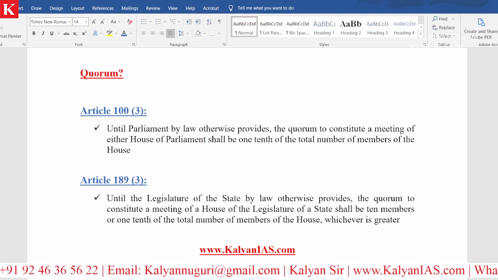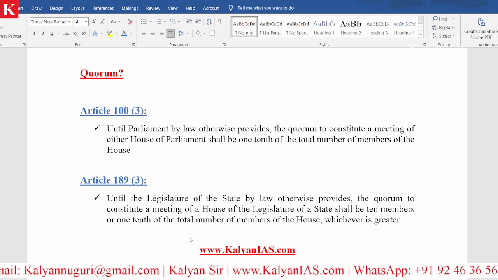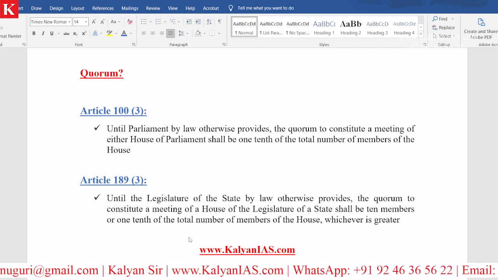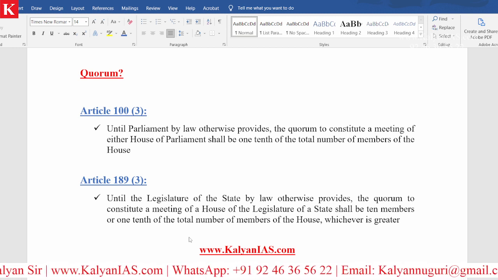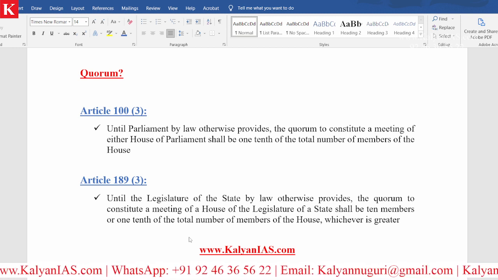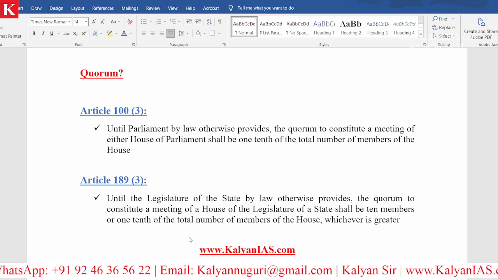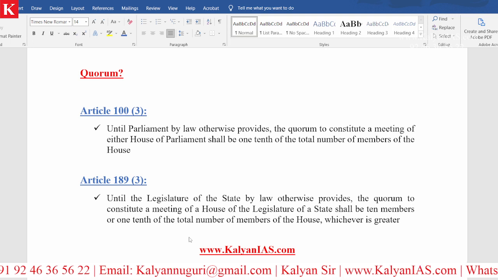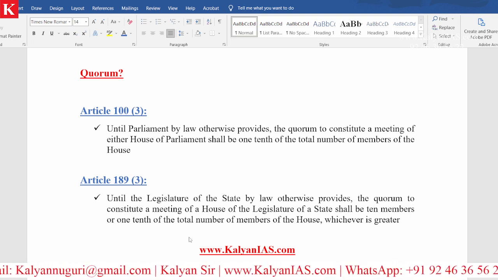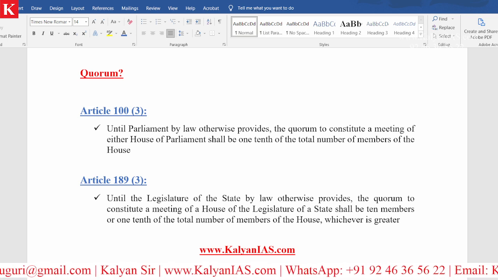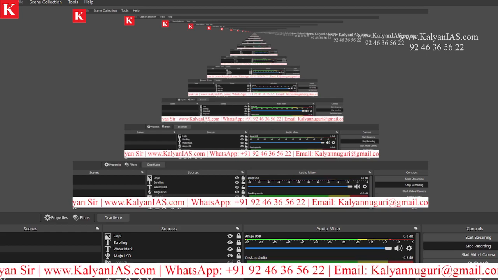So kindly remember this. Many times it was a question like, what is quorum? But as the standard of the questions is increasing, they may ask you in depth, including the article and the clause number, and they may also ask you specifically regarding the quorum at the state level. Since you are aware of this now, obviously you will be going for the right answer.